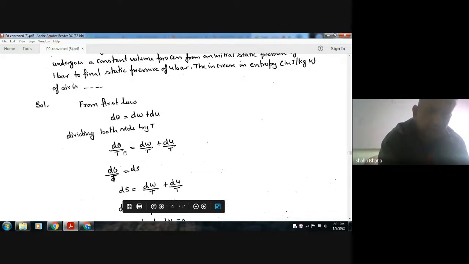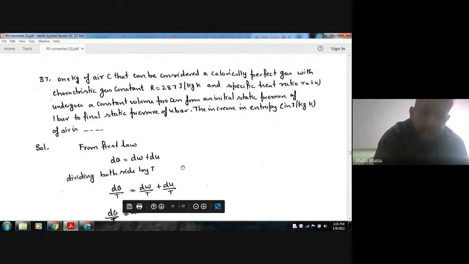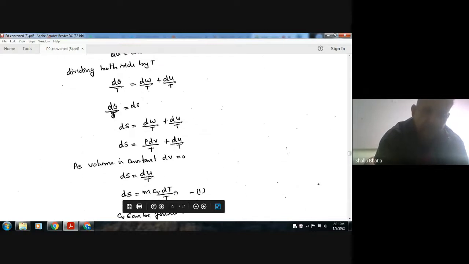Okay, so this is dS, dQ by T for the first part is dS, and dW by T, dW is nothing but PdV, and dU by T. Now it is given that the process is a constant volume process, so this quantity is 0. So now we will have dS equal to dU by T, and this dS is mCv dT by T.